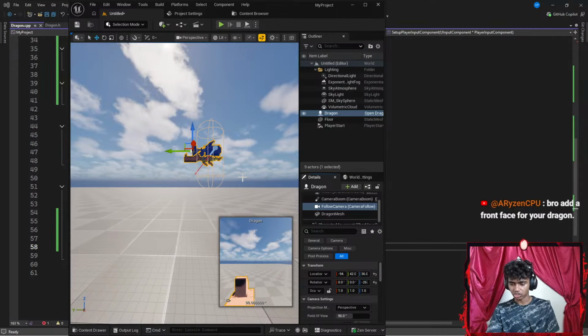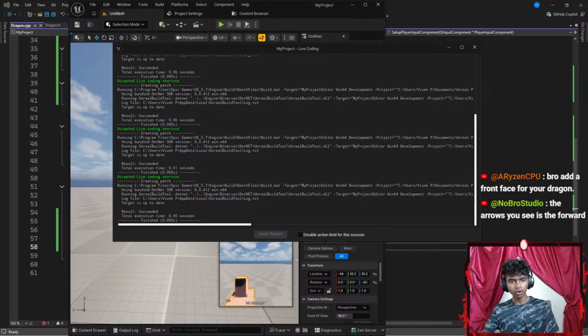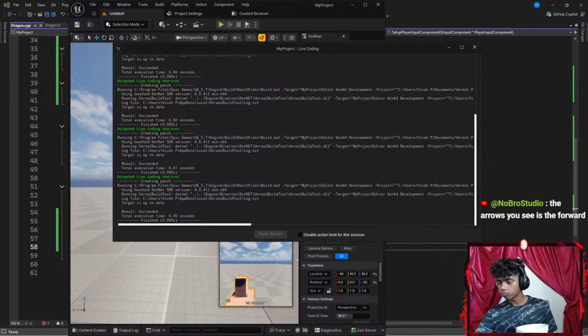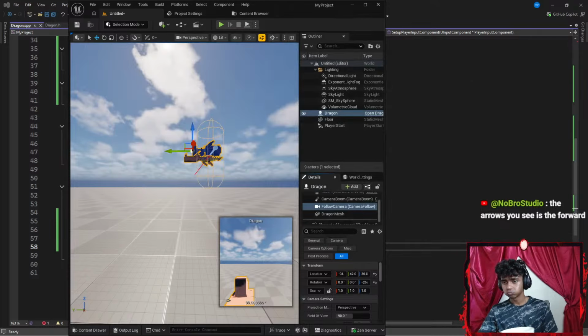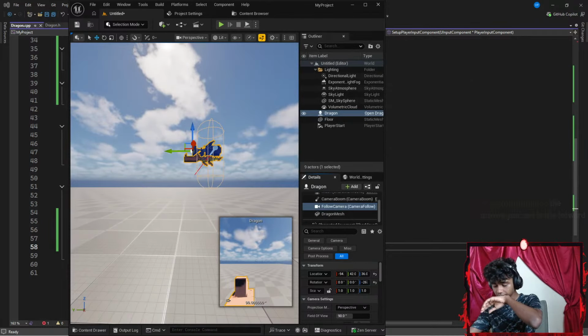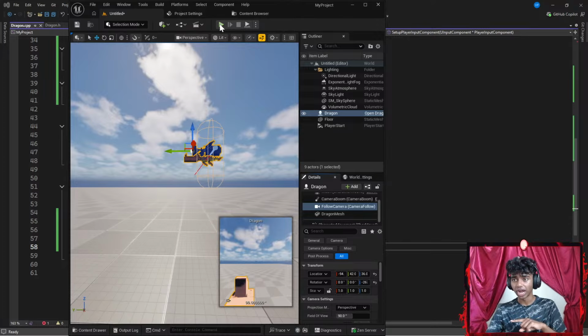Okay, let's hit something like Control Alt F11 again to patch the code. The arrow you see is the forward. I see. The arrow I see is the forward. That actually does make sense.